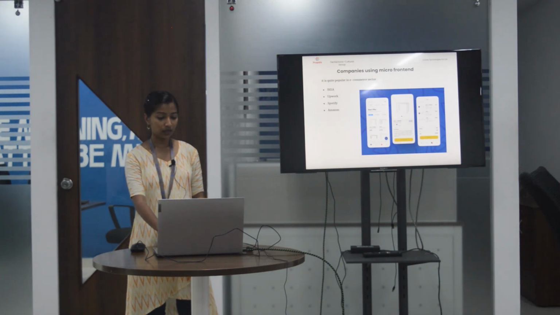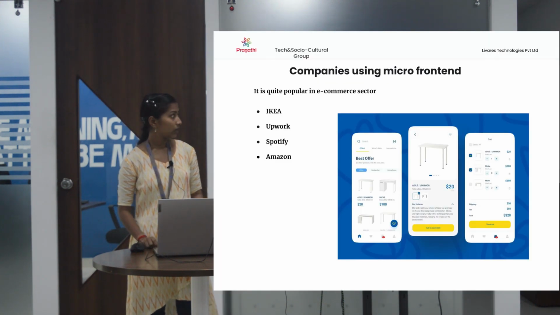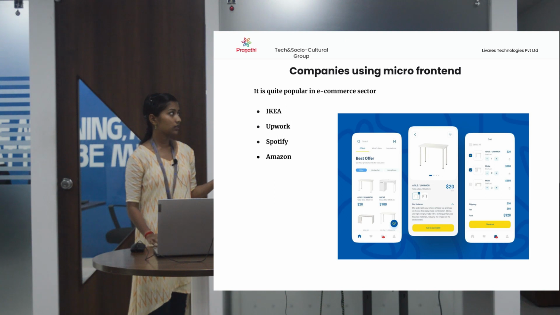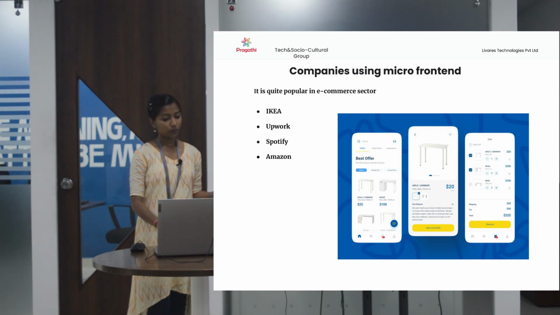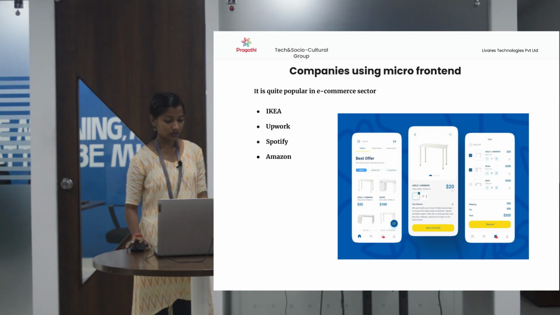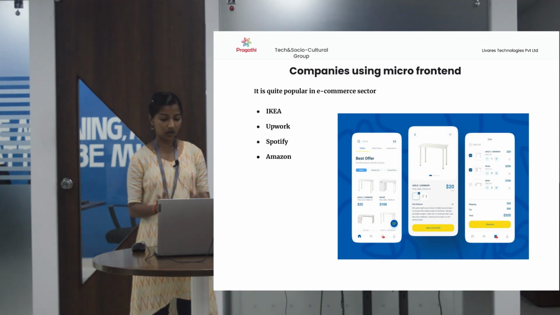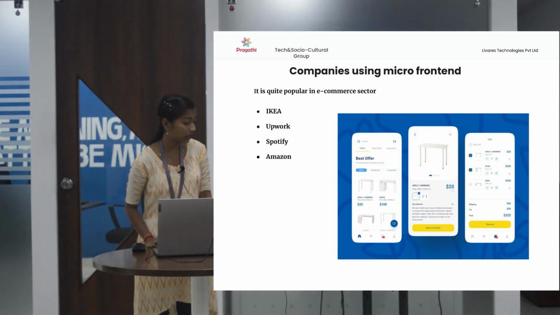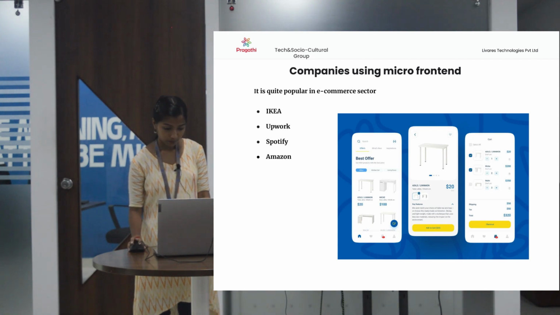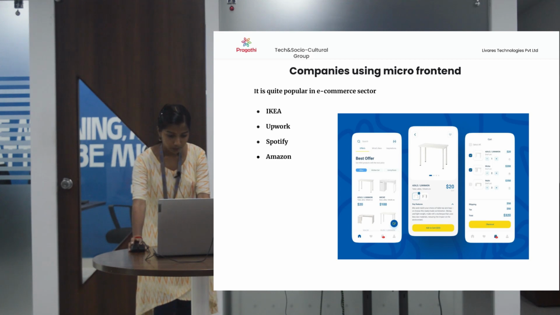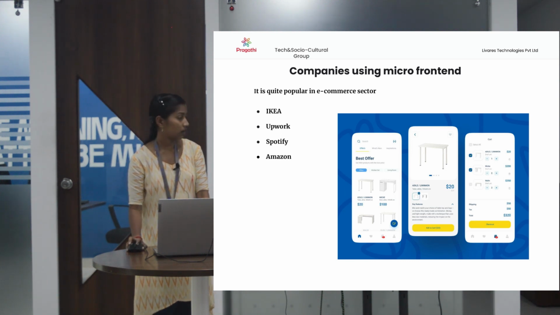So these are the companies mainly using micro frontend. It is mostly popular in the e-commerce sector. IKEA, Upwork, Spotify, Amazon are using this. In this picture, it's a micro frontend type architecture used in IKEA. In this picture itself, you can see that the project is divided into three sections. First one is the dashboard, second one is the cart section, and third is the checkout section.